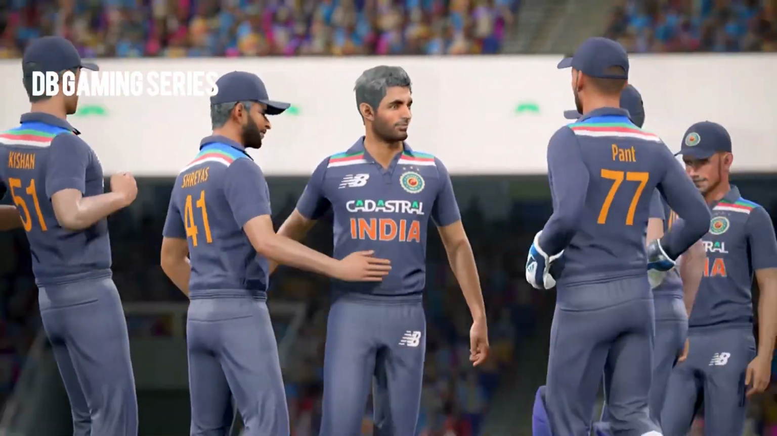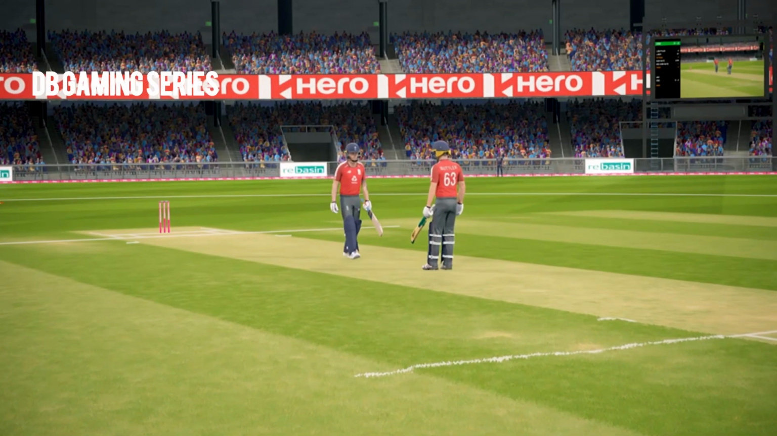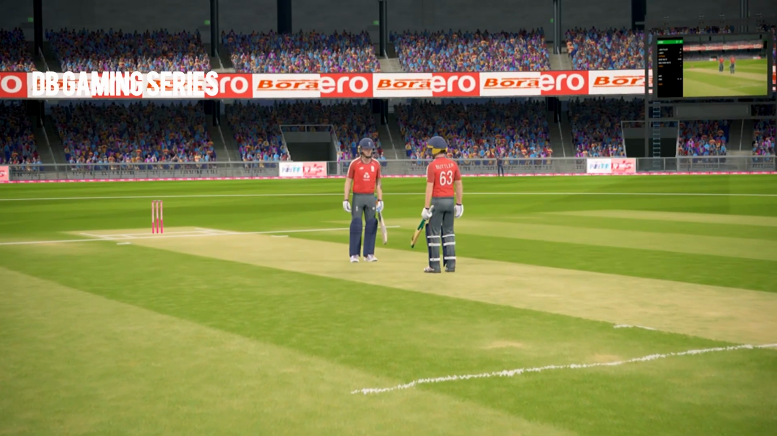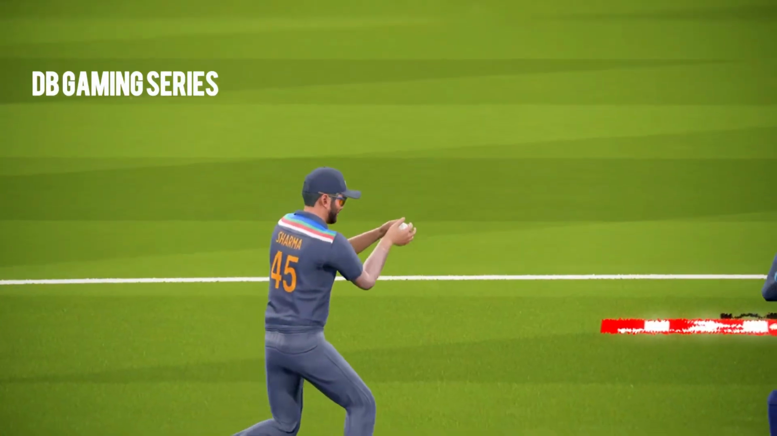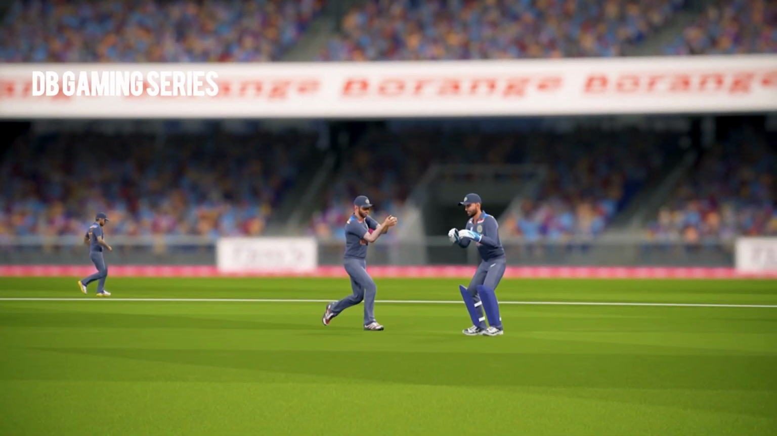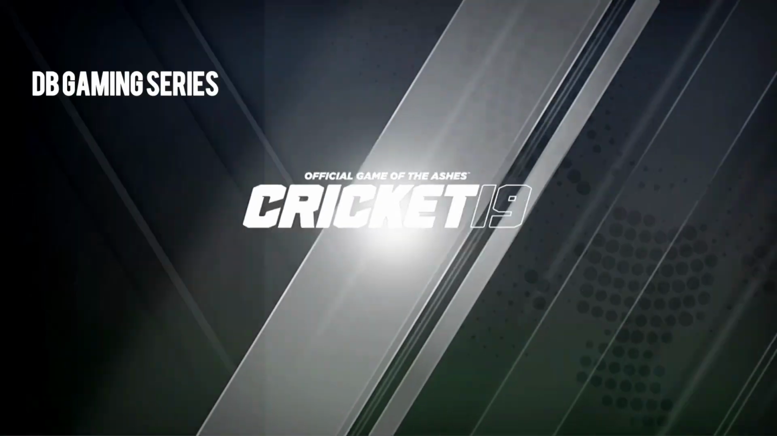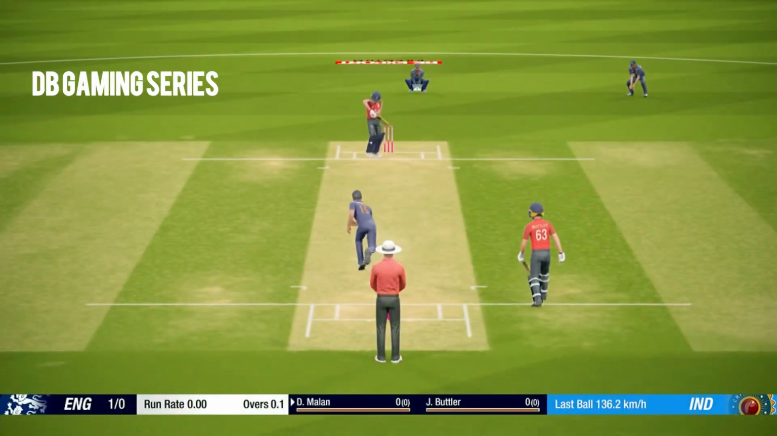Bhuvneshwar Kumar once again gets his man Jason Roy, a brilliant bouncing delivery, and a brilliant take by Rohit Sharma, who was in the slips. Some good bounce. Jason Roy goes on his back foot, trying to play a drive, but misses out, and Rohit Sharma does not miss out whatsoever as India get an early wicket, and Jason Roy walks back for a golden duck, and England are under a bit of pressure.